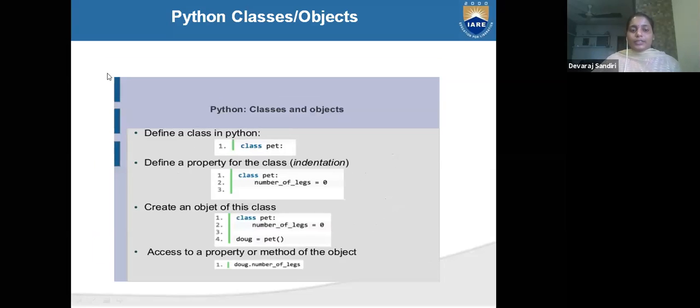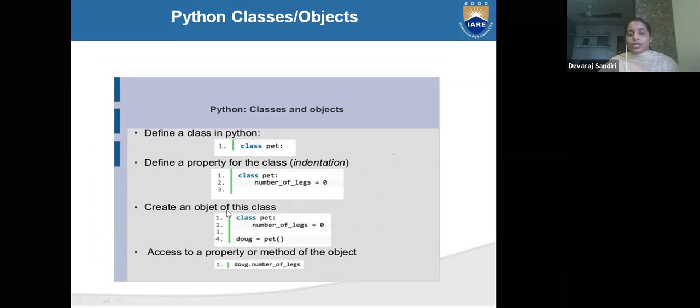And how to write, see, define a class and object. Class pet, you can write class pet. And after class pet, how to indent? See, indentation will be after class you have to give colon and press enter, where your cursor goes. From there you will start writing number of legs 0, your pet number of legs 4, like this you have to write.